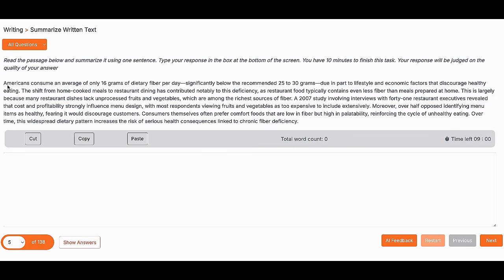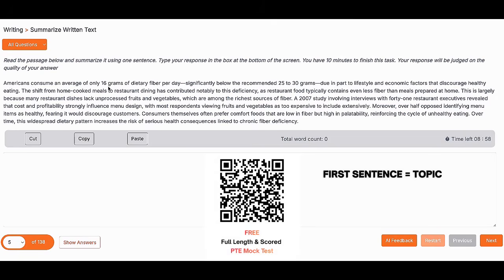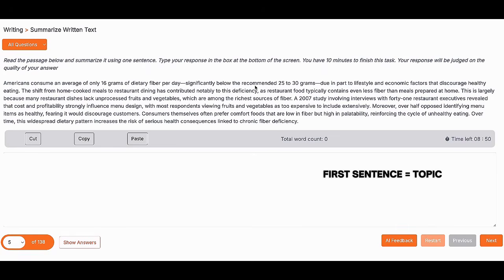Let's read the first sentence. Americans consume an average of only 16 grams of dietary fiber per day. Only 16 grams on average they are consuming every day, significantly below the recommended 25 to 30 grams. So the actual recommended levels are 25 to 30 grams, but they're consuming only 16 grams, because of lifestyle and economic factors that discourage healthy eating. They're eating less fiber because of their lifestyle and economic factors.